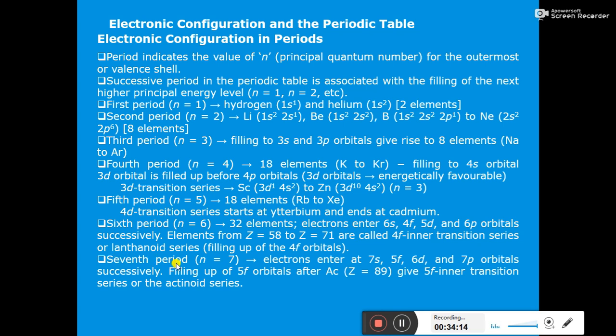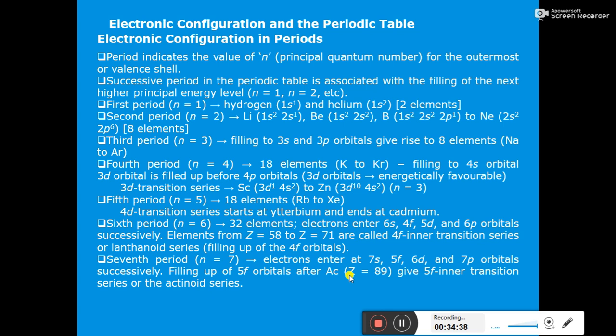So in case of seventh period, n equal to 7, electrons enter at 7s, then 5f, then 6d and 7p orbital successively. The first electron enters in 7s orbital, then the rest of the electrons in 5f, then rest of the electrons will enter in 6d, and then rest of the electrons will enter in 7p orbital successively, filling up of 5f